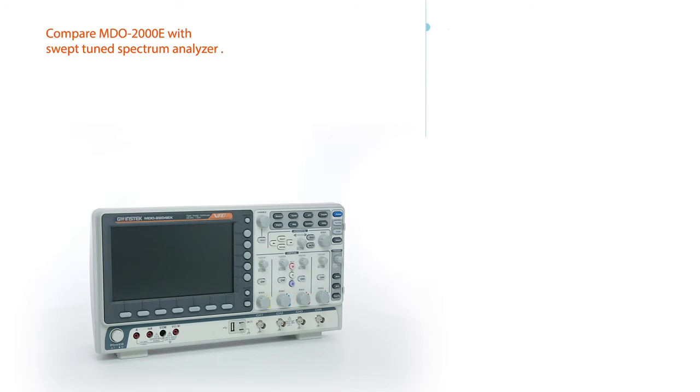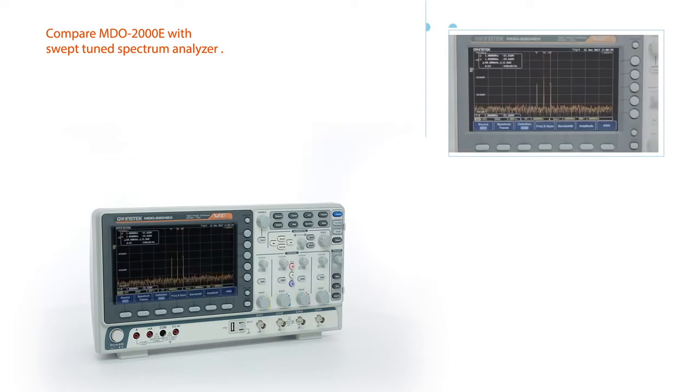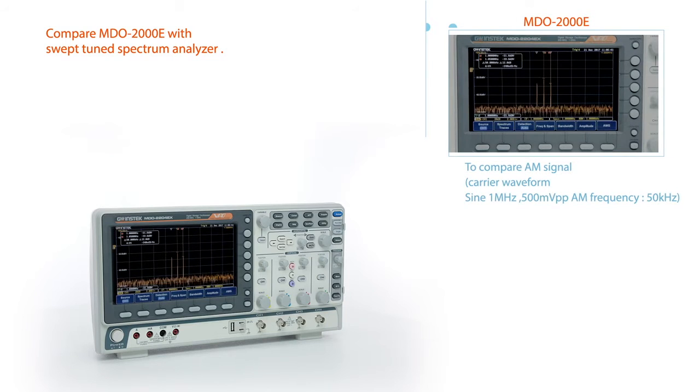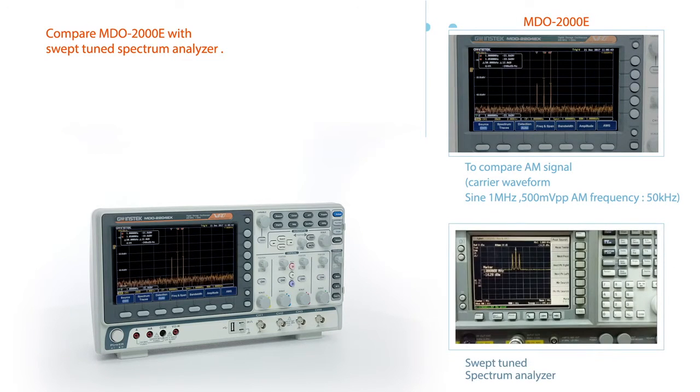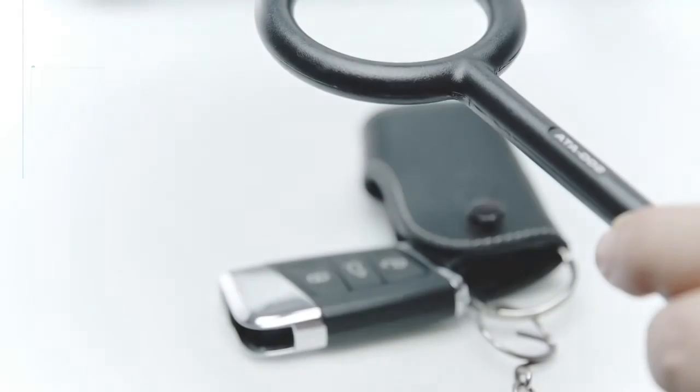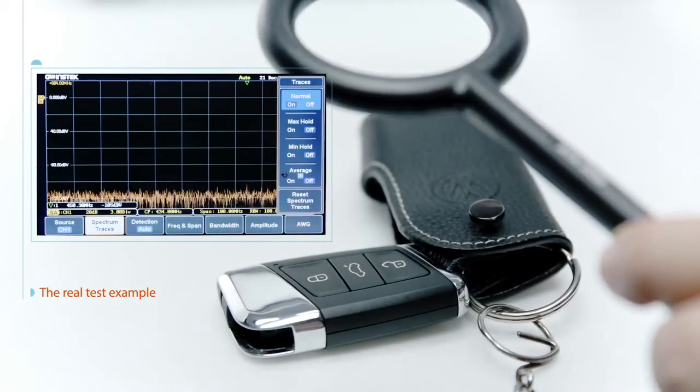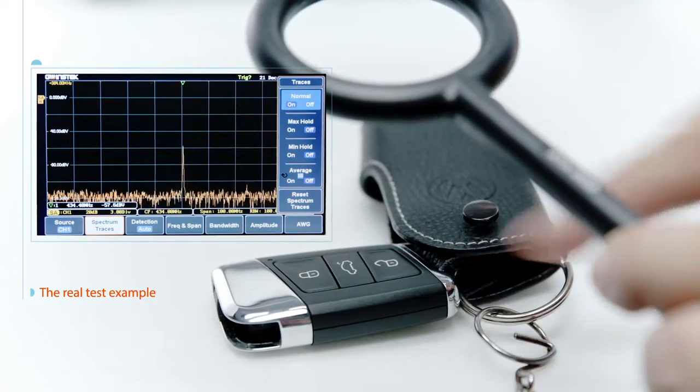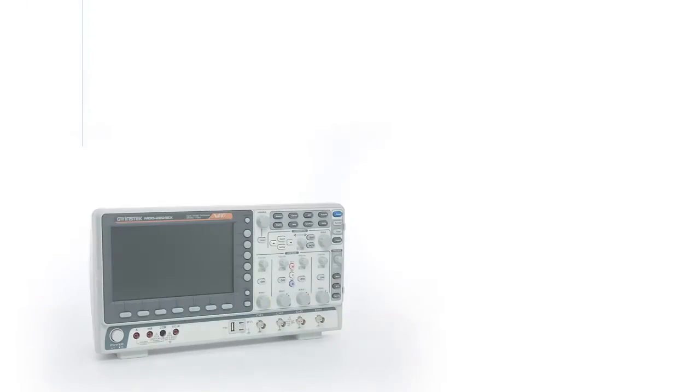By the same test condition, we can observe easily that the update rate is faster in the MDO 2000E than the swept-tuned spectrum analyzer. This is a remote control test. The MDO 2000E can obtain the correct frequency of a variety of remote controls.